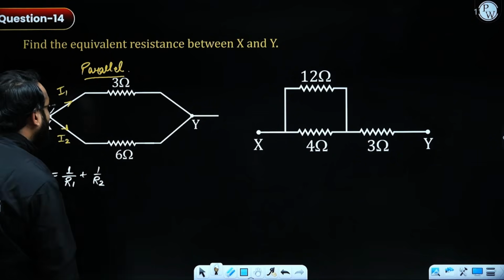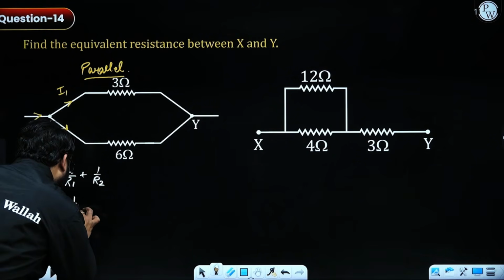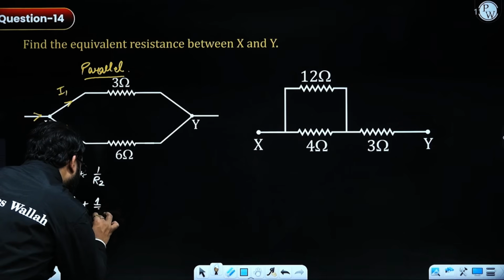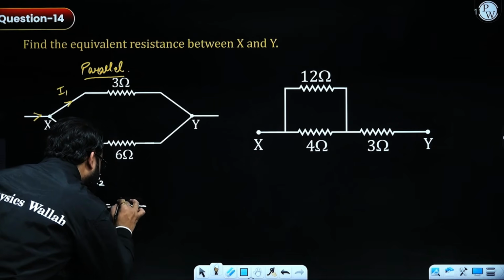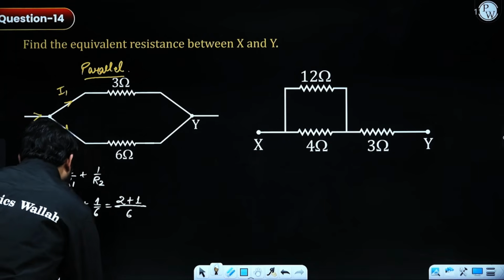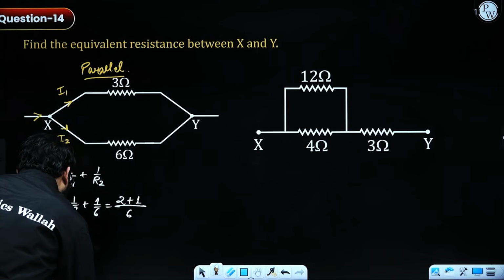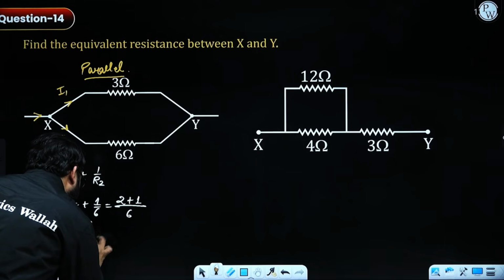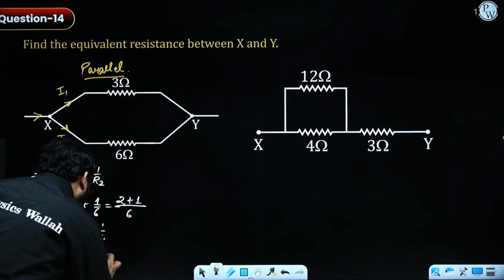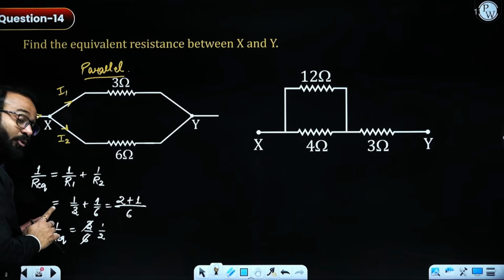On putting the values, I get 1 by 3 plus 1 by 6. Taking LCM 6, this comes out as 2 plus 1, so 1 by R equivalent is 3 by 6. On cancelling, I get 1 by 2. I need to reciprocate this.